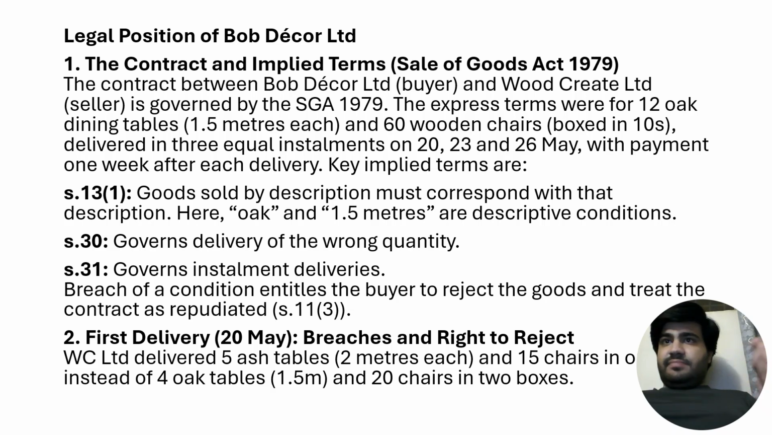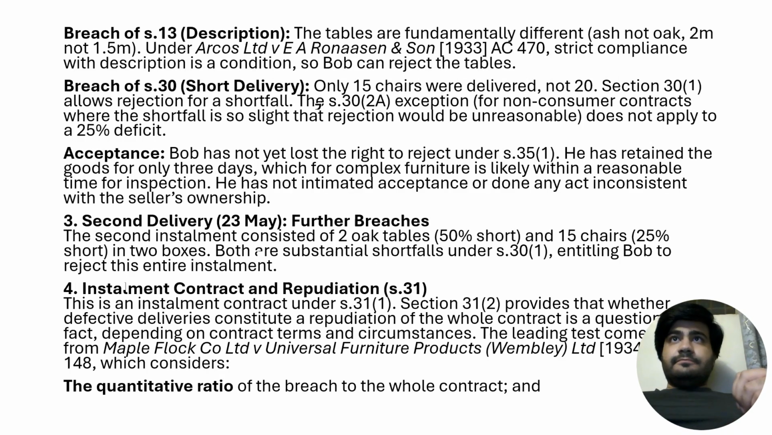Section 11, Part 30. The first delivery, on 20th May, breaches and gives a right to reject. Wood Crate Limited delivered 5 ash tables, 2 meters each, and 15 chairs in one box instead of 4 oak tables, 1.5 meters, and 20 chairs in 2 boxes. So this is basically a breach of section 13. Tables are fundamentally different: ash, not oak; 2 meters, not 1.5.